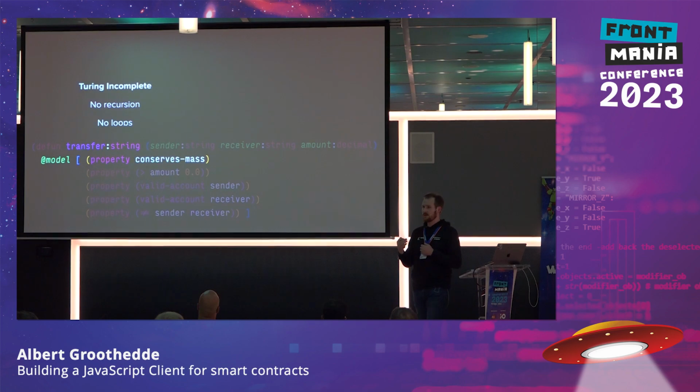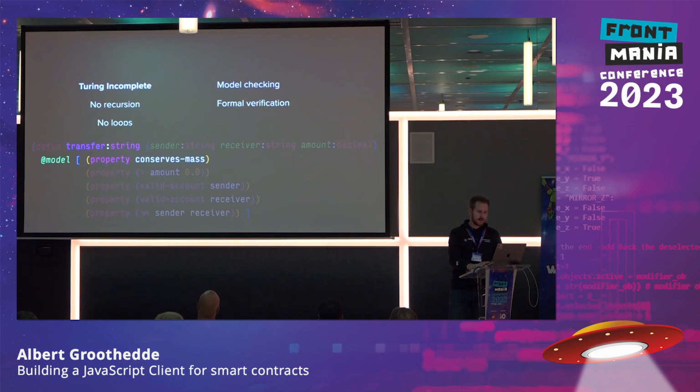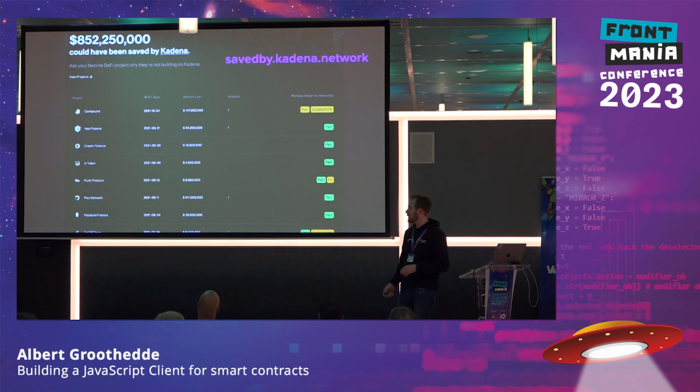So if we make the body of the function such that this is not true anymore, and we run the formal verification, it will break. So this is a very secure way to do that. Now, there is also a nice website called savedbykadena.org, where we can see all the products and projects that might have lost a lot of money because they aren't using Pact, basically. Or they aren't using proof of work, because we are using Pact with proof of work.